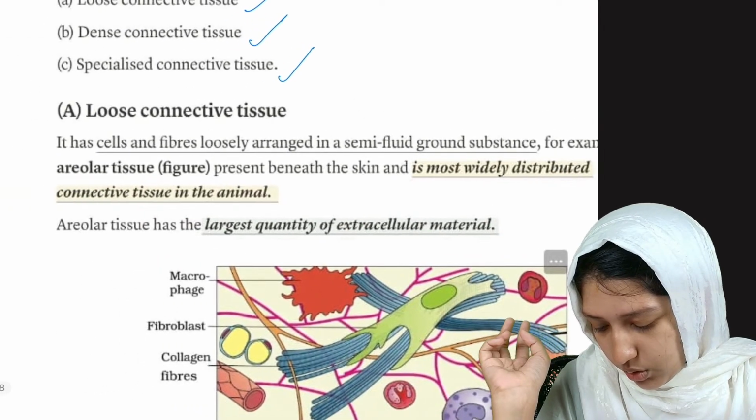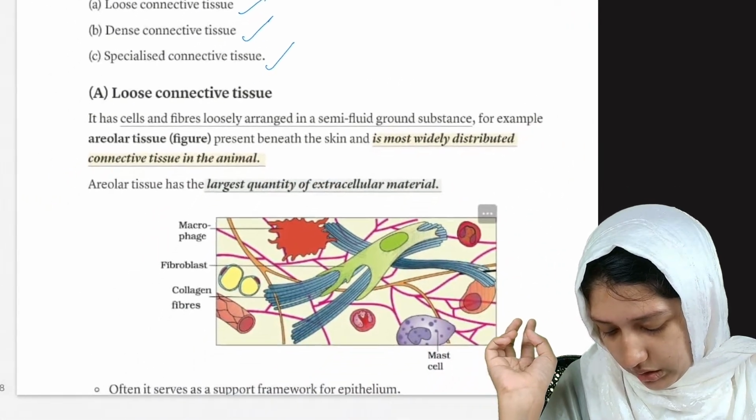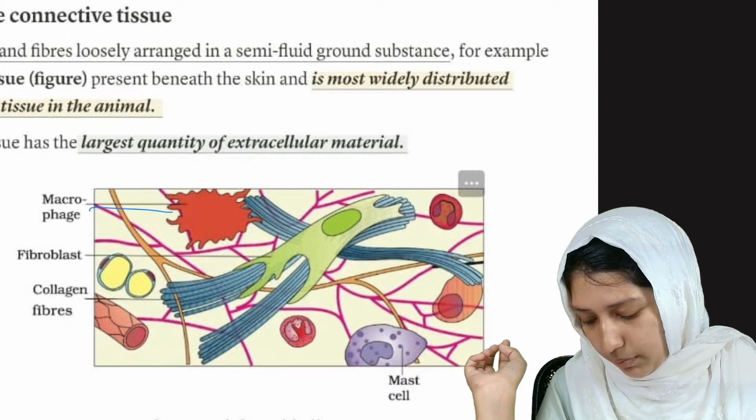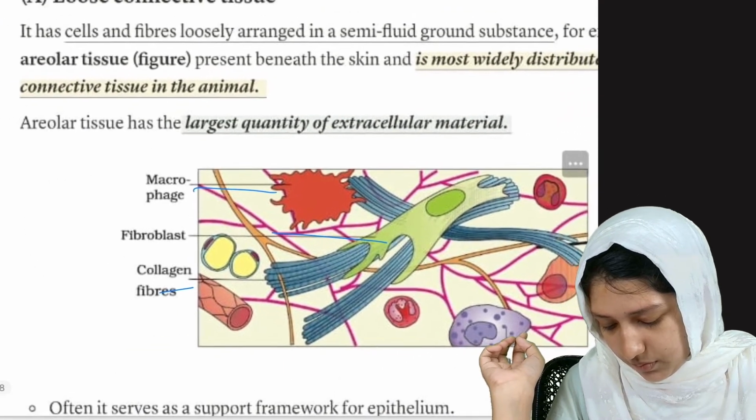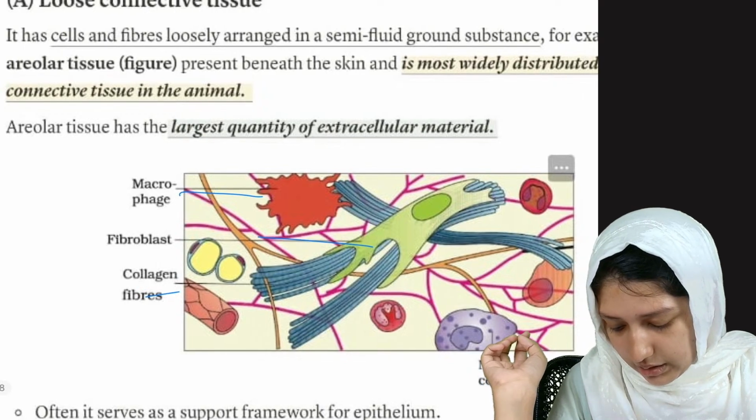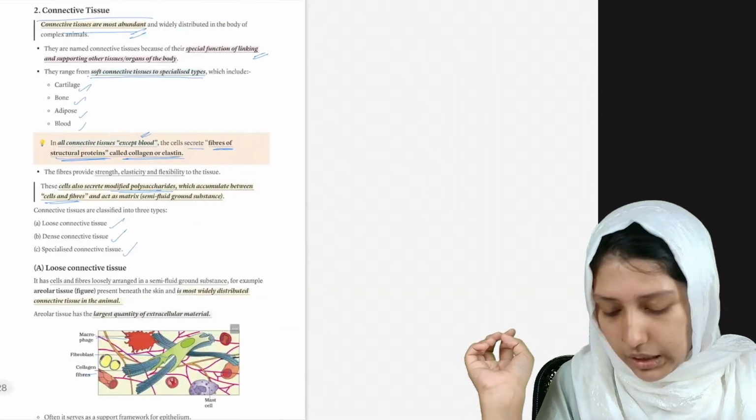Loose connective tissue. So this is the picture of loose connective tissue. It will have macrophages, fibroblasts, collagen fibers, and mast cells. Okay, it serves as a support framework for epithelium.